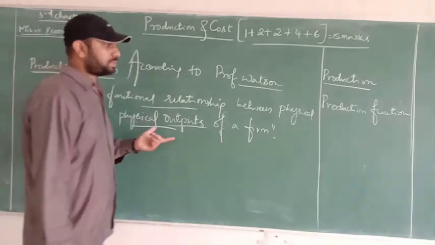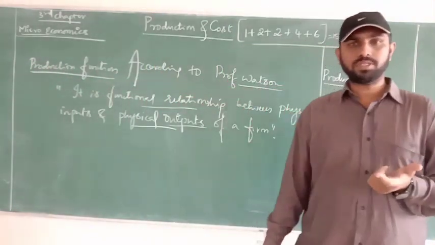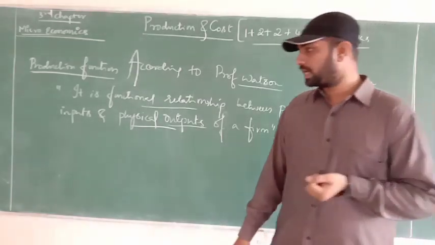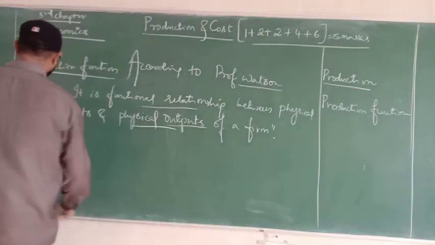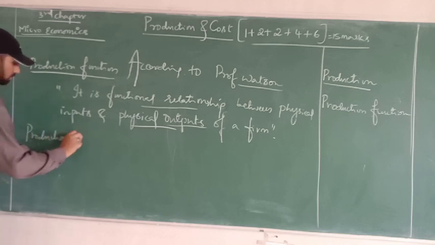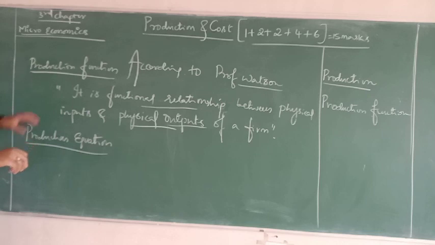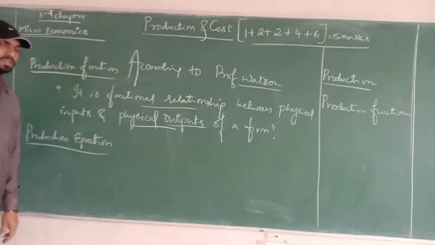So if this is a production function, you need to understand what kind of relationship it is. Is it positive or negative? For that, you need to go by the production equation. To understand this function, you need to understand the production equation.